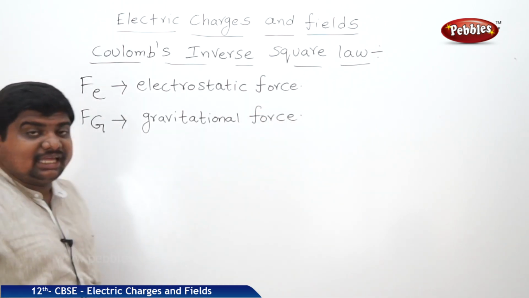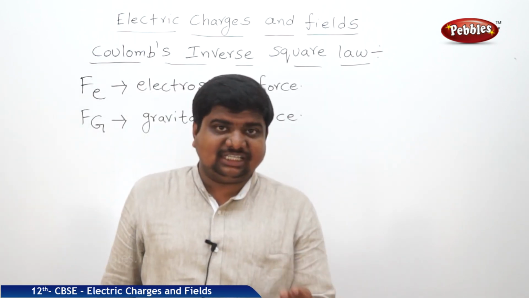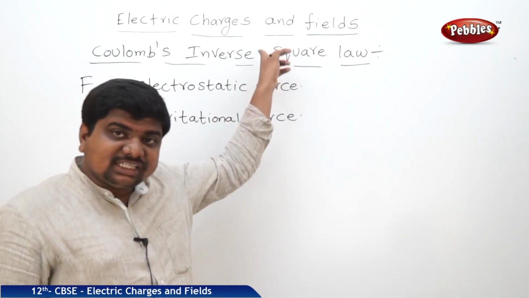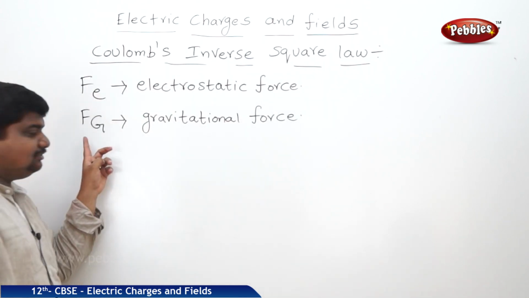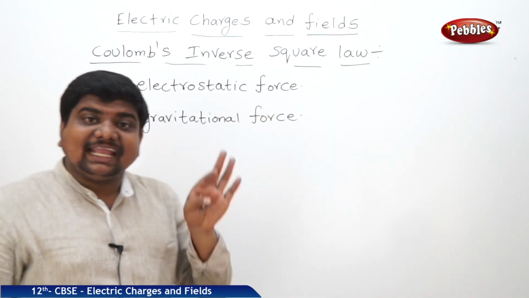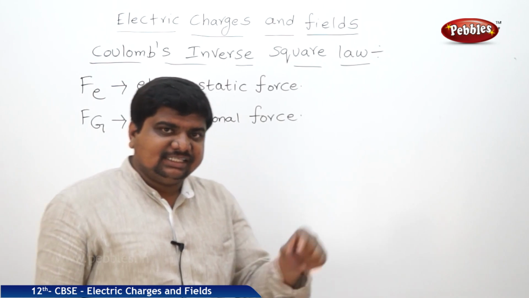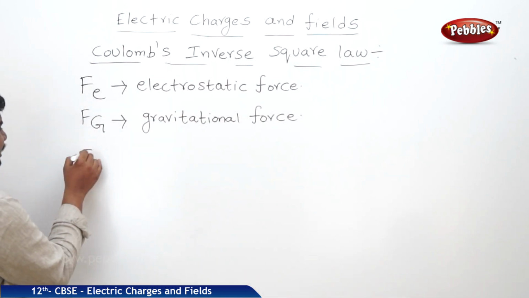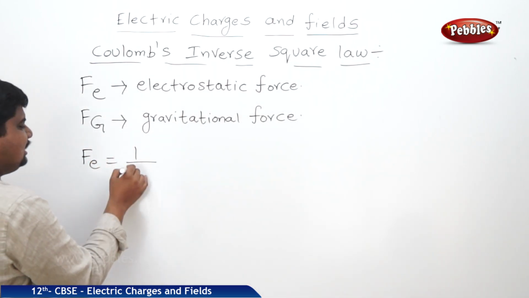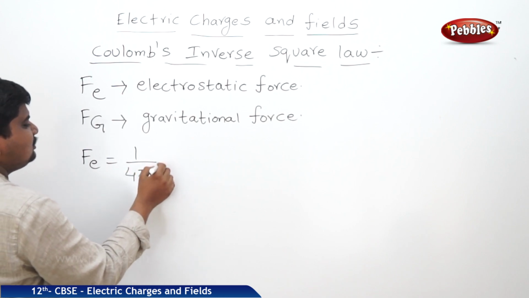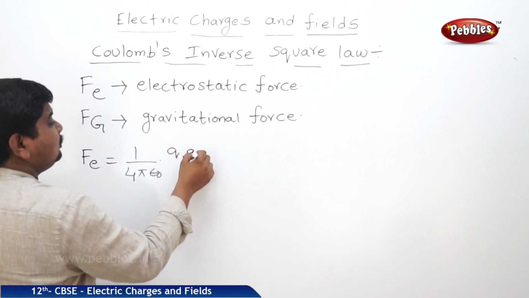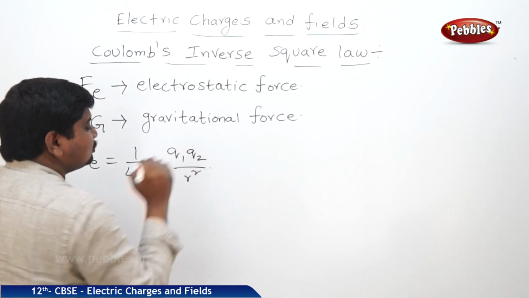This Fe is nothing but the electrostatic force between two charges explained by Coulomb's inverse square law. Fg is the gravitational force explained by Newton. See here, what is Fe? 1 by 4 pi epsilon naught into Q1 Q2 by R square.